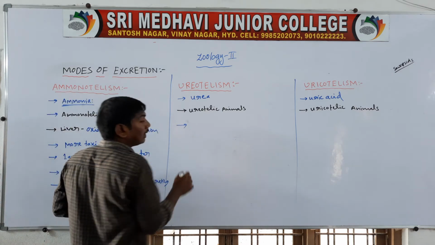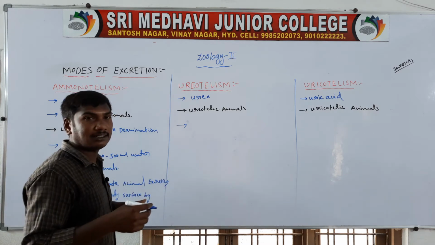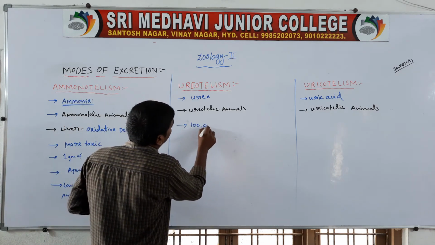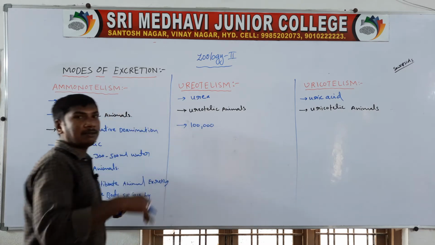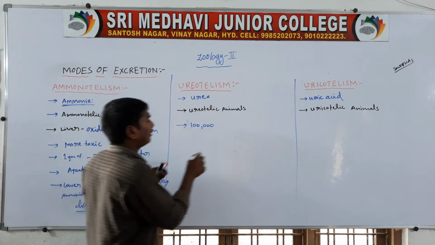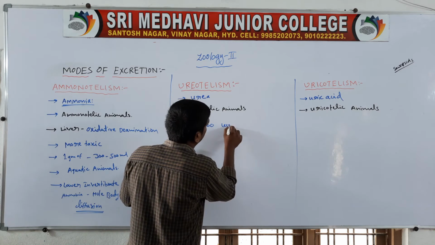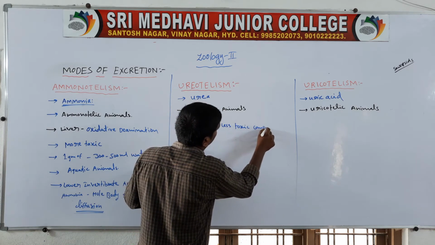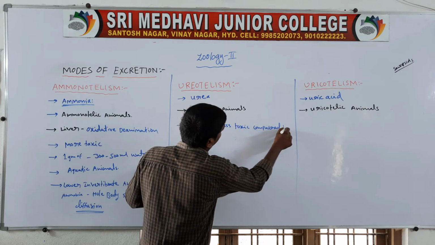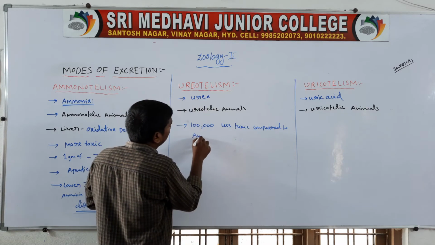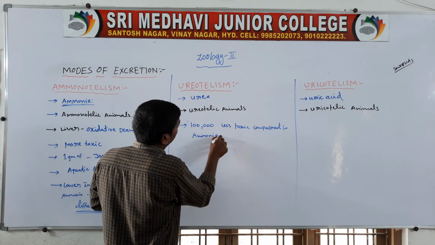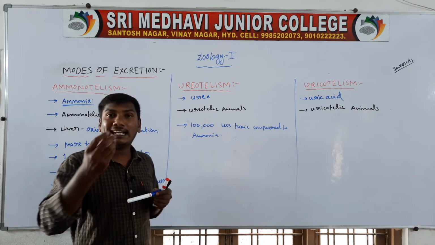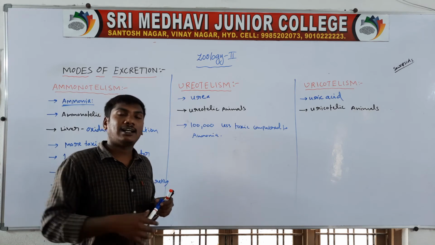Urea is less toxic compared to ammonia, one lakh times less toxic.